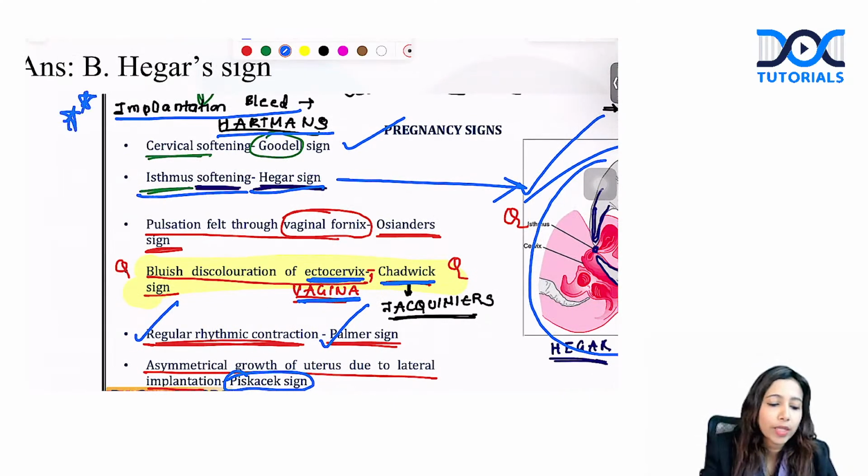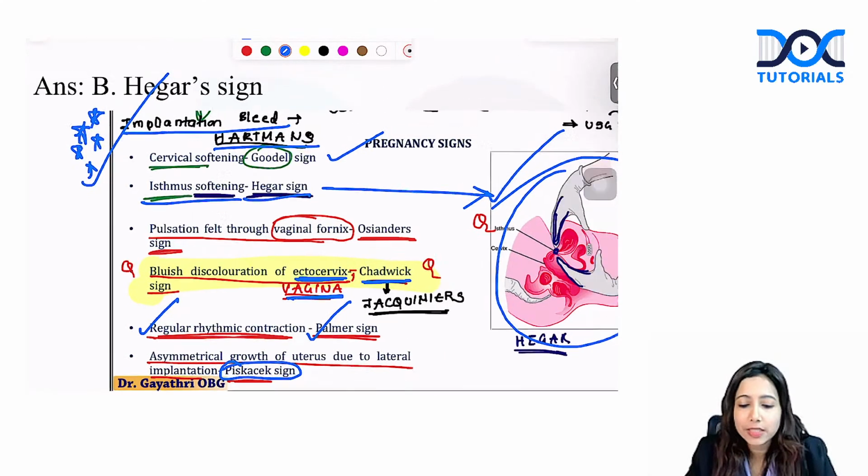Yes, this is a very, very important must know topic, all these early pregnancy signs. When do you get quickening?